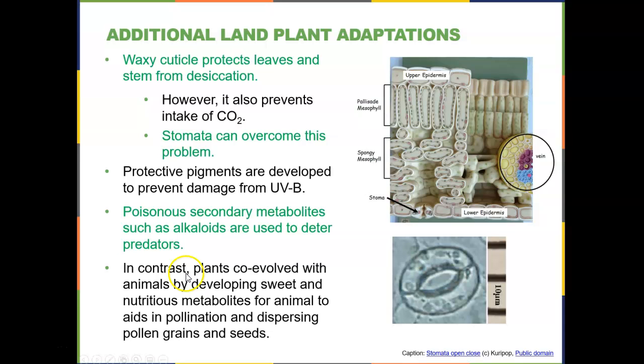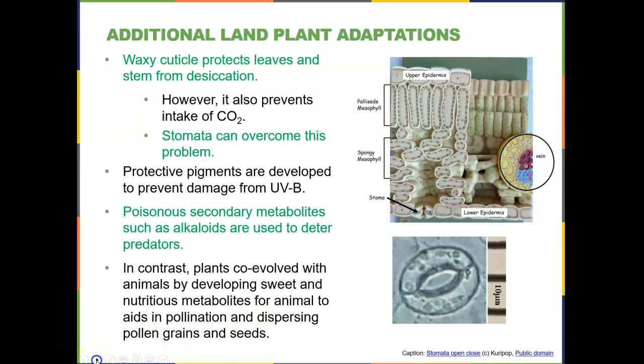And ironically, some plants that co-evolved with animals developed parts of them that were sweet and enticing for animals, like fruits, so that animals would eat the fruits and then process them in their digestive system and pass the seeds from the fruits out in their feces, and that would help the plant in dispersing pollen and seed grains.